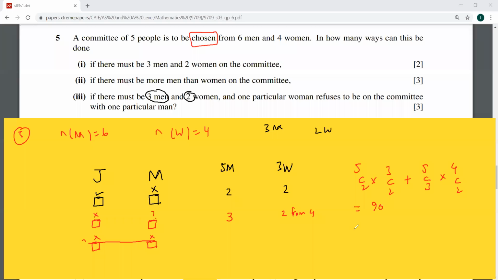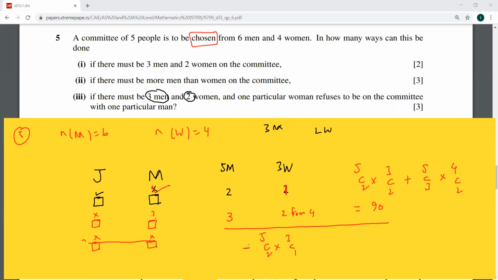Now, there is one way of doing this. Let me test myself. Now, suppose we consider the situation where both of them are going, which is not possible basically. When they are both going, that means we need to have two more men and one more woman. So that would be 5C2 times 3C1. This is the number where both of them are going.